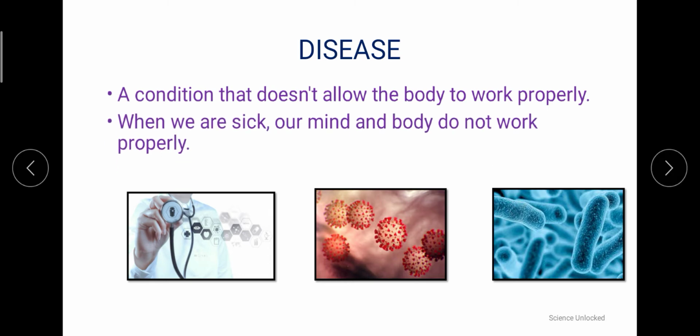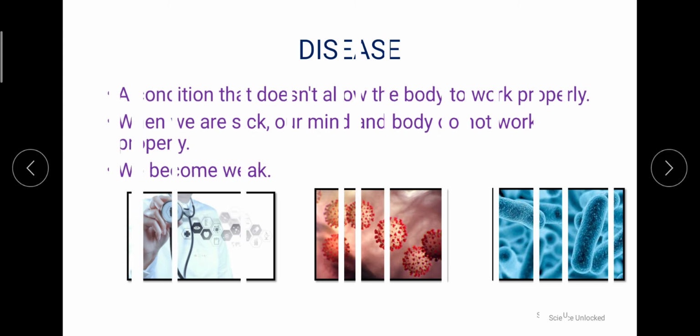It is a concept with reference to both mind and body, whether it is mental health or physical health. So ultimately, we can say it is the condition where we become weak and we are unable to perform a particular function or work properly.